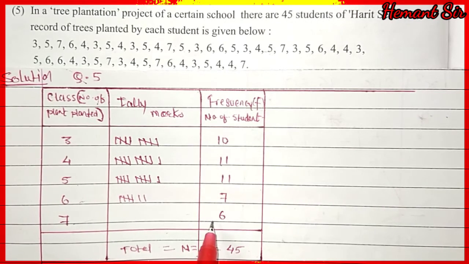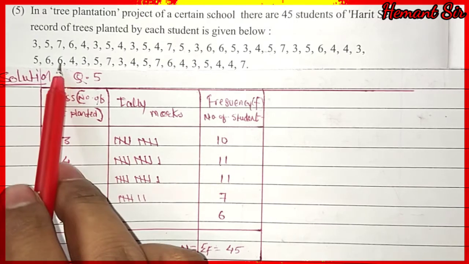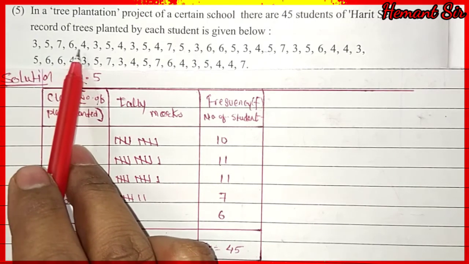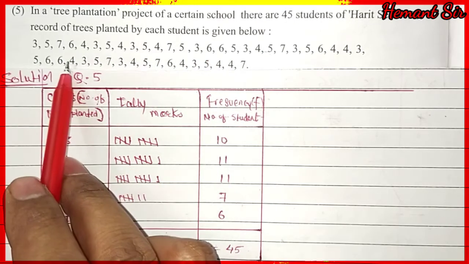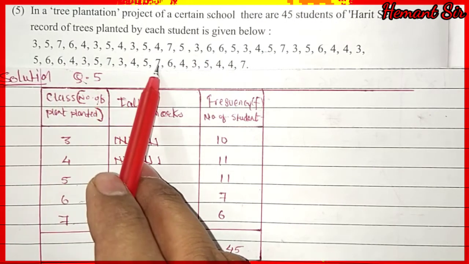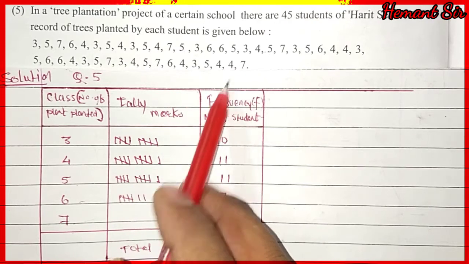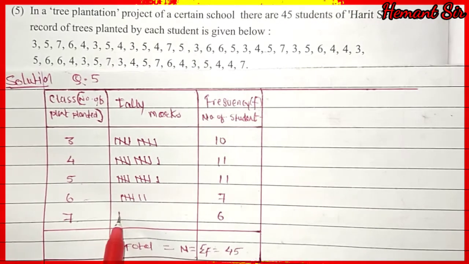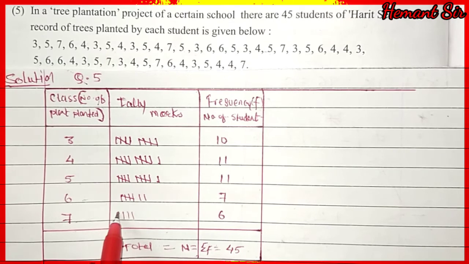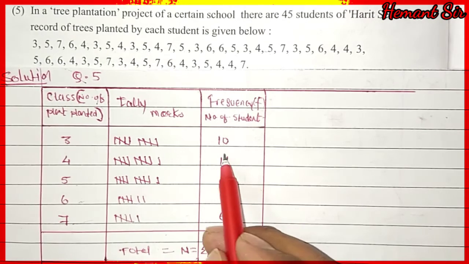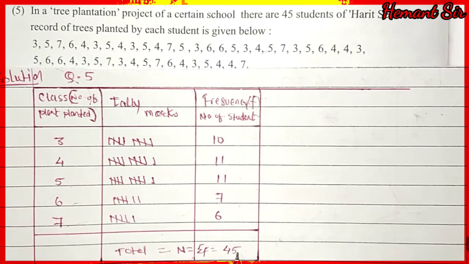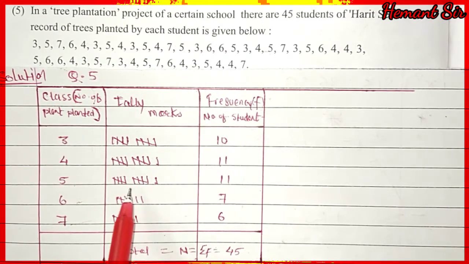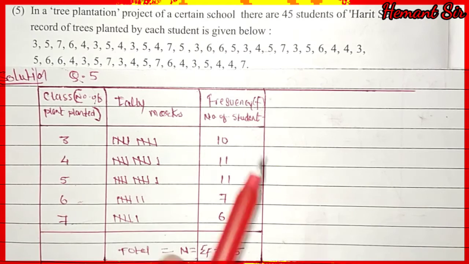Now 7 is repeated 6 times. Let's check. 1, 2, 3, 4, 5, 6 times. Okay. So here we have to write 1, 2, 3, 4, 5 and 6. If we add all these numbers, we get the summation as 45. Okay, so this is the solution for question number 5.